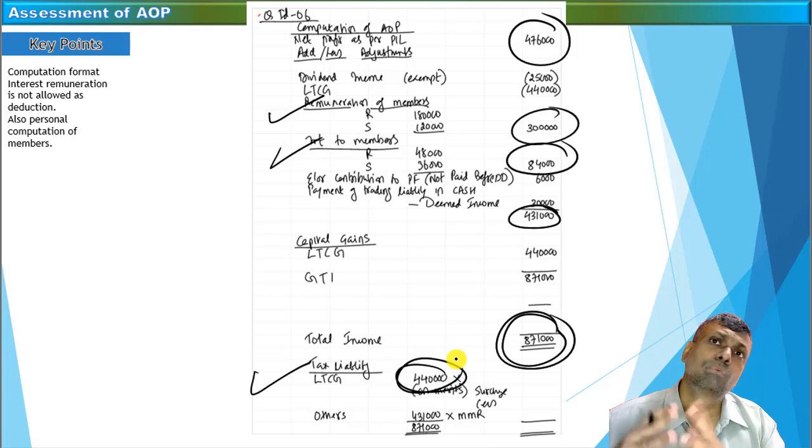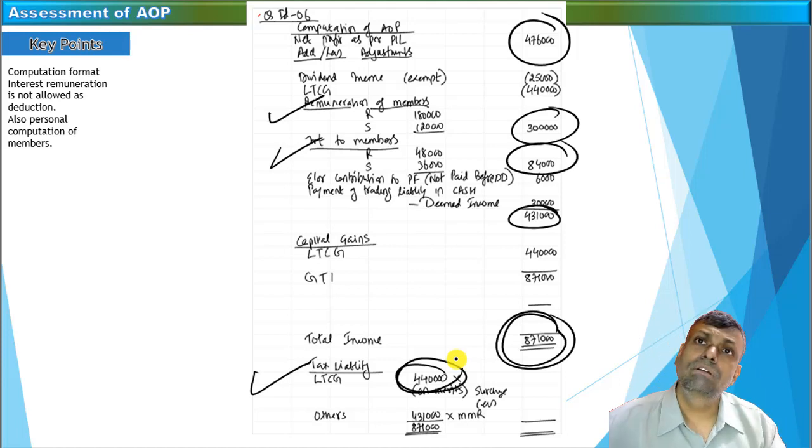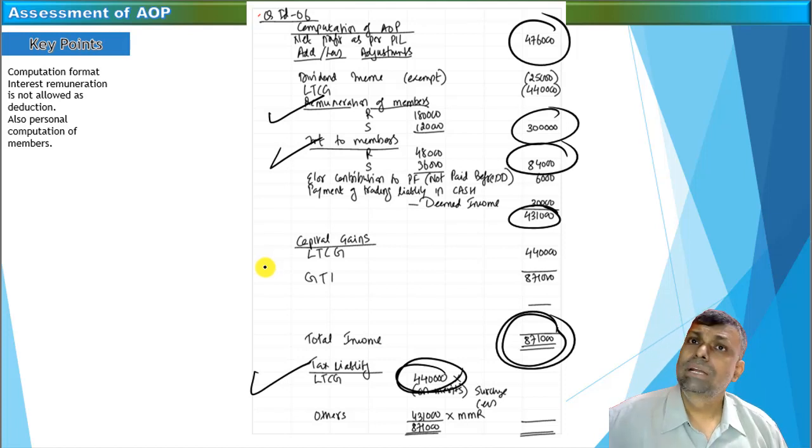So this particular example is where the MMR was applicable. That means the situation was covered by section 167B. However, it also had some special rates tax income. So that special rates income will go with the special rates, and the balance, if any, will be multiplied with the MMR. Depending on the facts, if the normal rate is higher than the MMR, then that higher rate of tax has to be applied in case of an AOP. Don't forget, friends, if you want, you can pause here a little and refer to all the questions. You don't need to do the repeated working, but observe the tax liability working for the AOP and the consequential effect in the hands of the personal members. Keep it in your memory and go through those questions very importantly.